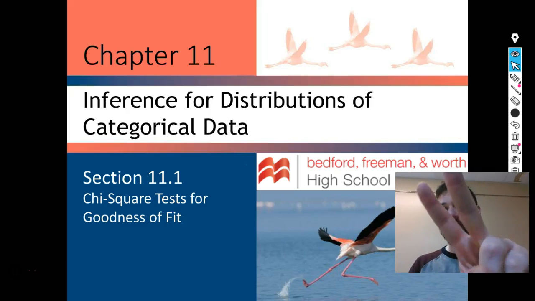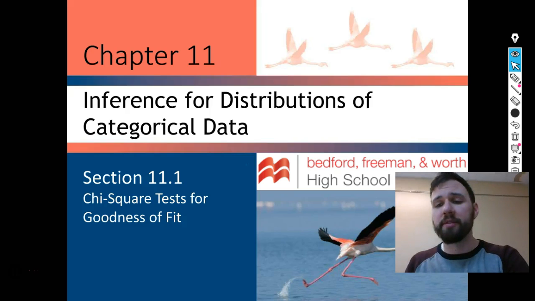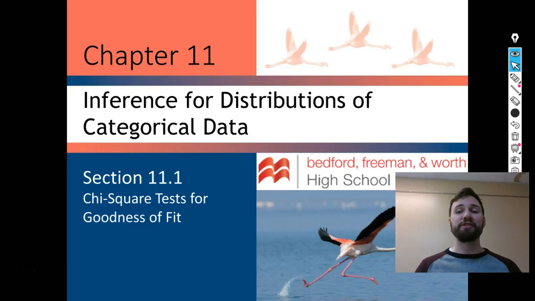Two chapters left. Today we're going to be looking at chapter 11, 11.1 to be exact. Chi-square test for goodness of fit. If you took AP Bio with me or are currently taking AP Bio with me, this should be a lot of review.